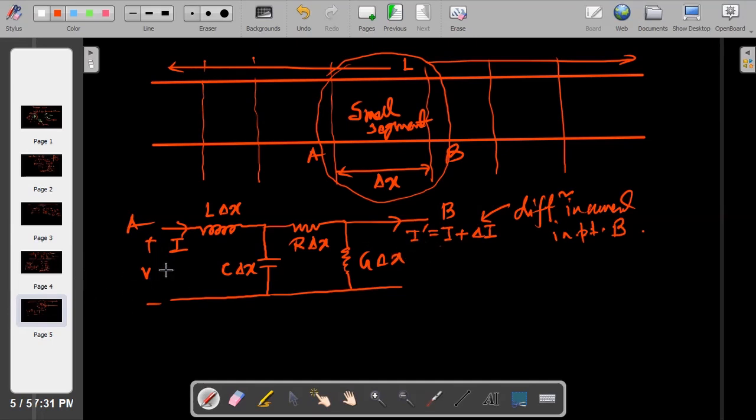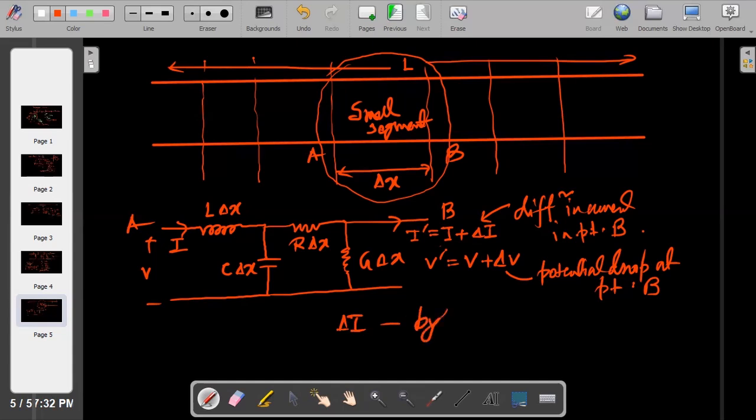If it is V, your V out, V dash, is nothing but V plus delta V, so some potential drop will also be there at point B. We can write delta I as the bypass current, whatever current is bypassing, and delta V as the potential drop.